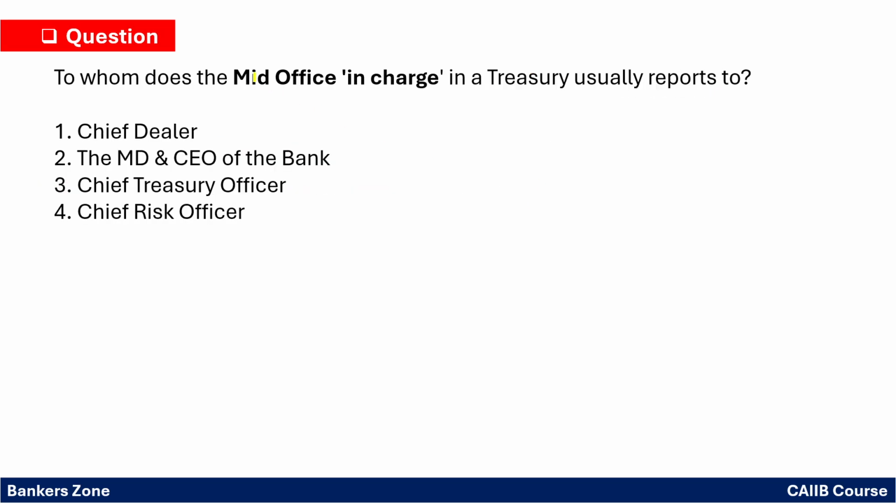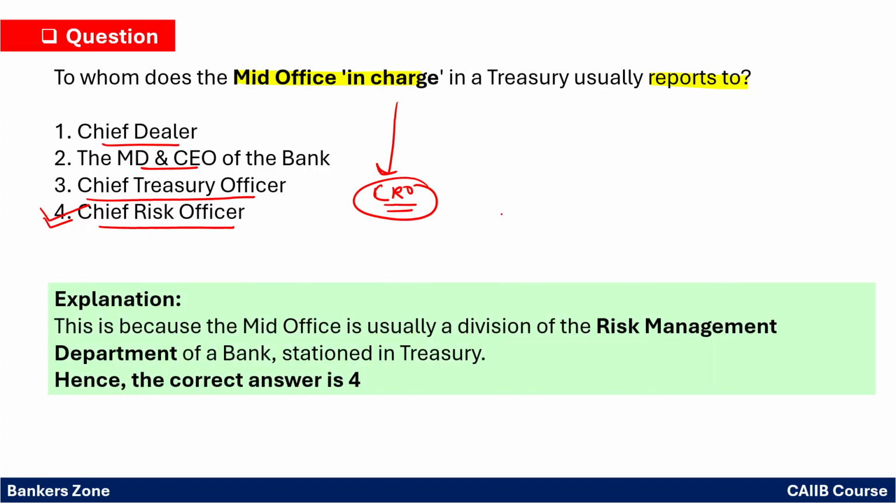To whom will the mid office in charge report? So mid office is responsible for the treasury, right? To whom will it report? Simply see, chief dealer, MD, CEO, chief treasury officer, or the chief risk officer. So mid office head will directly report to the chief risk officer of the bank, right? So here definitely you have to mark fourth option as it is the correct answer.